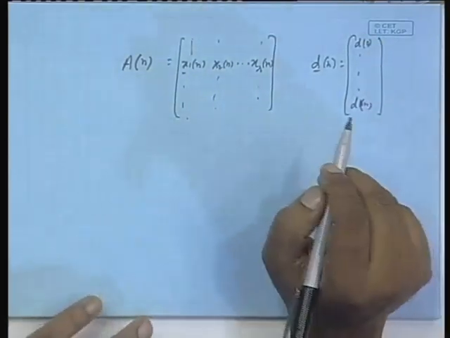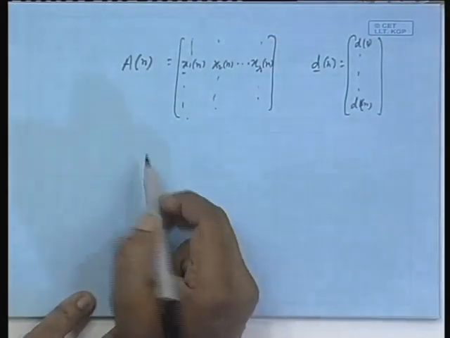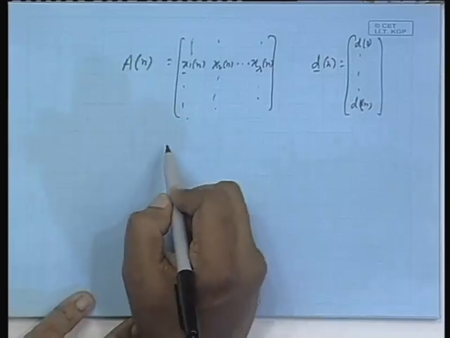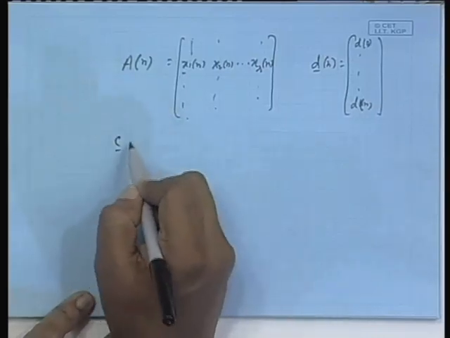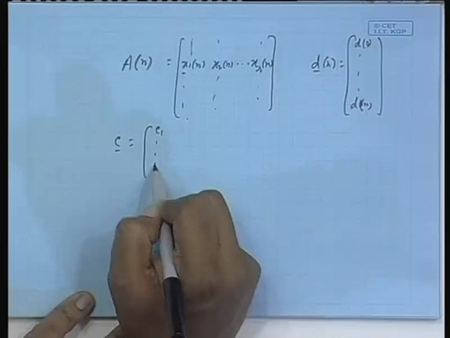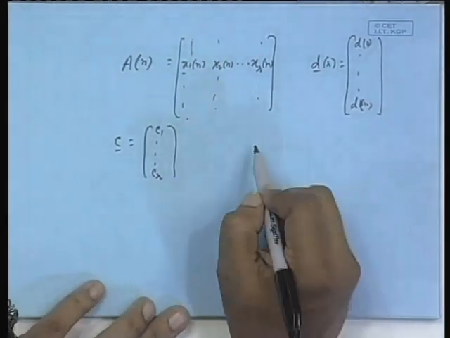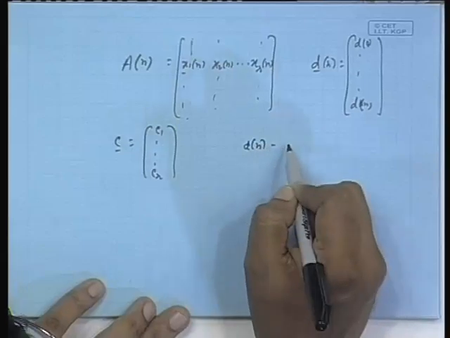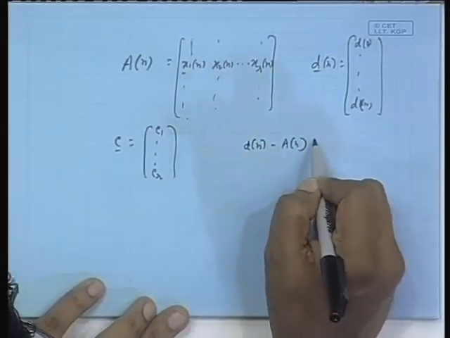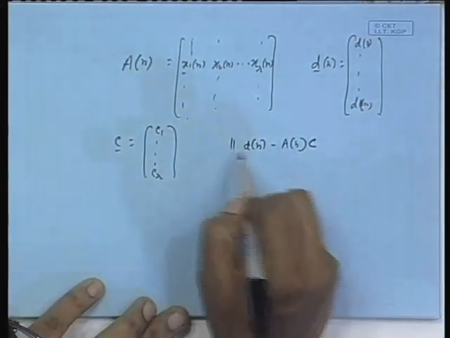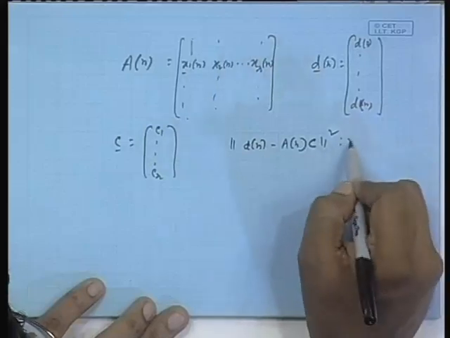We have done the least squares minimization, and that time we tried to find the coefficient vector c, c 1 up to c r, as many as the number of columns here, so that the norm square of d n minus A n c is minimized.